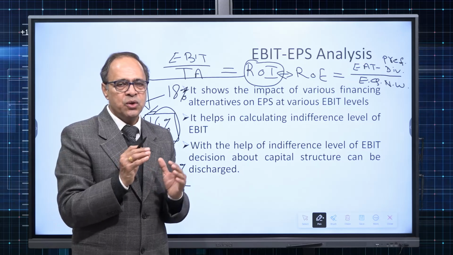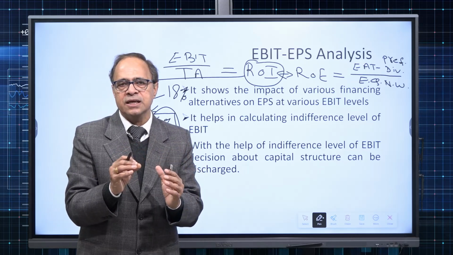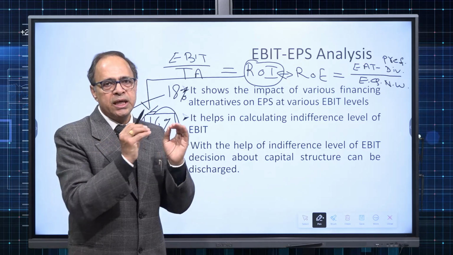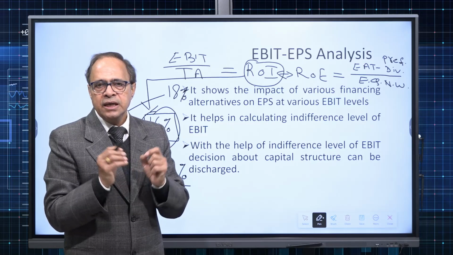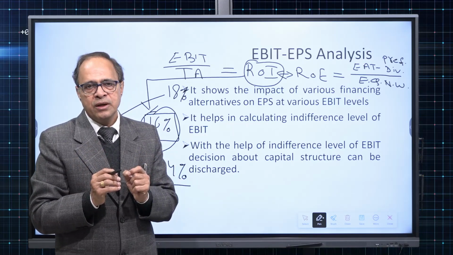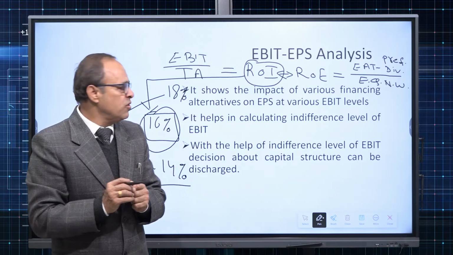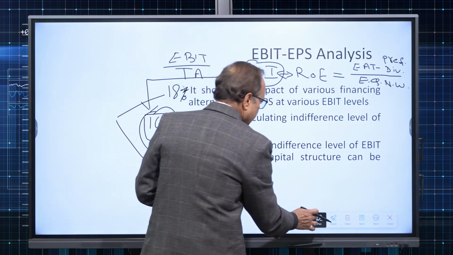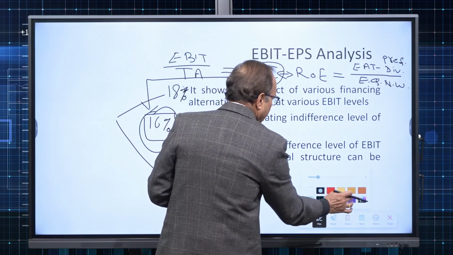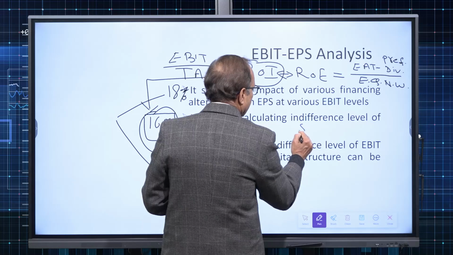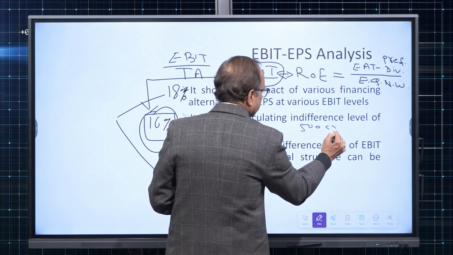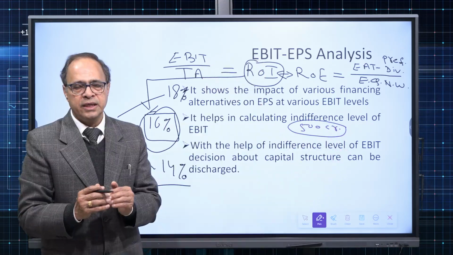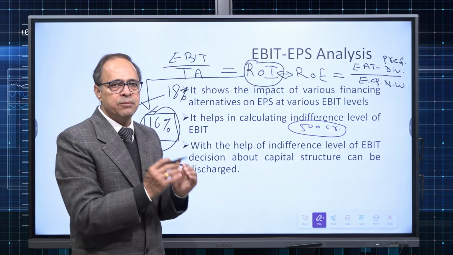So now, how does this EBIT EPS analysis become a tool in taking a decision? Take a hypothetical example. Through calculation we come to know that the indifference level of EBIT is 500 crore rupees. That is also called the break-even EBIT level.